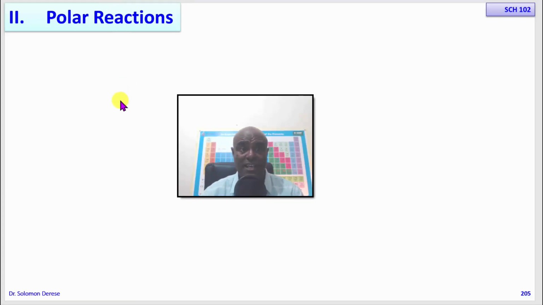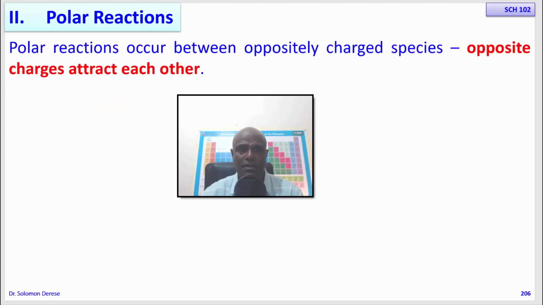So a polar reaction is a reaction that involves these oppositely charged species, and it is based on the principle that opposite charges attract each other. So the positively charged cations and the negatively charged anions attract each other. The partially positive center of a polarized bond and the partially negative center of a polarized bond attract each other. It's based on the principle that opposite charges attract each other.